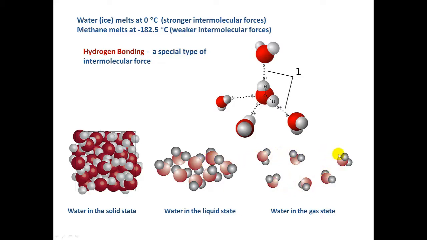Water molecules become gas molecules. When they're in the gas state, these molecules have absolutely no attraction whatsoever for one another. And we'll talk more about gases later in the semester.